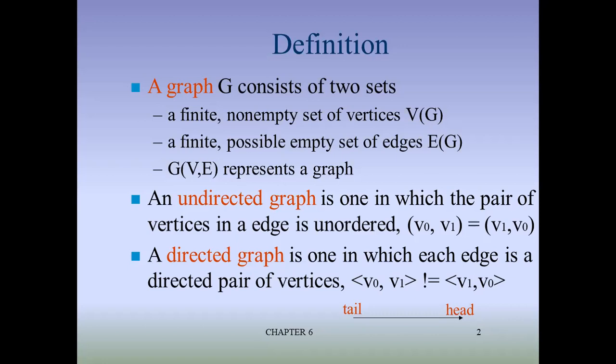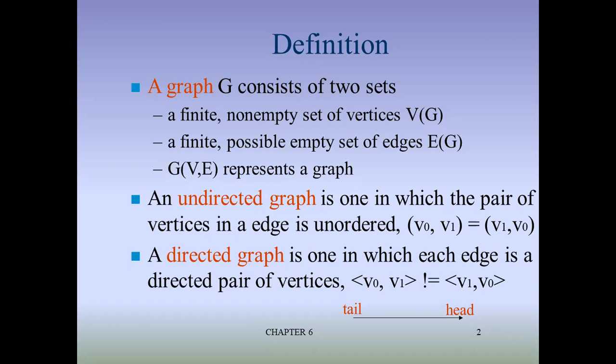So finite non-empty set means there can be a single node also. If you draw just a dot, it can be a graph also. The number of edges can be zero, which is given next: a finite, possibly empty set of edges. That is a graph for you. Undirected graph means V0 V1 is equal to V1 V0, meaning there is the same edge between the two vertices.